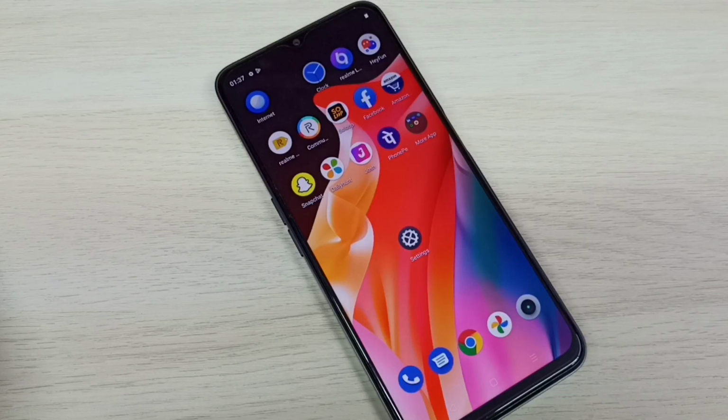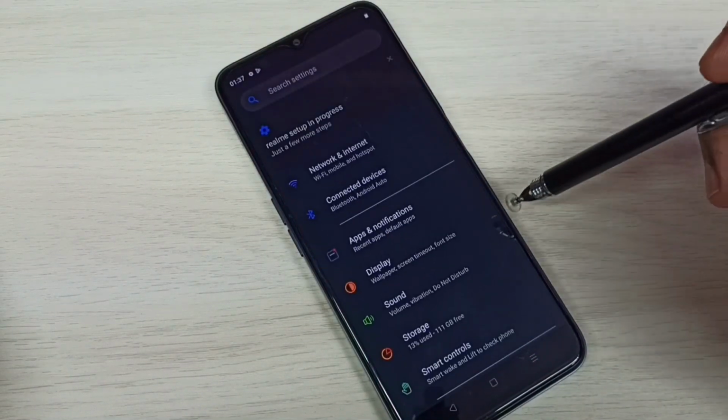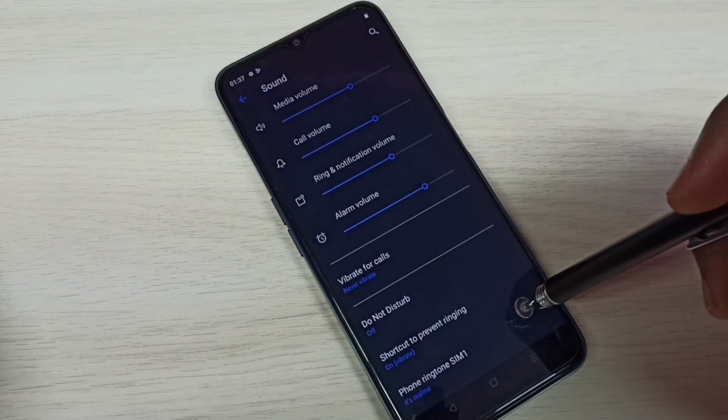Hi friends, this video shows how to turn off sound. Open settings, tap on the settings app icon, then tap on sound, then go down.